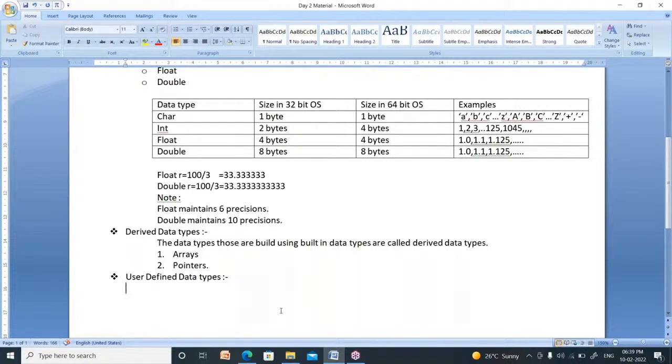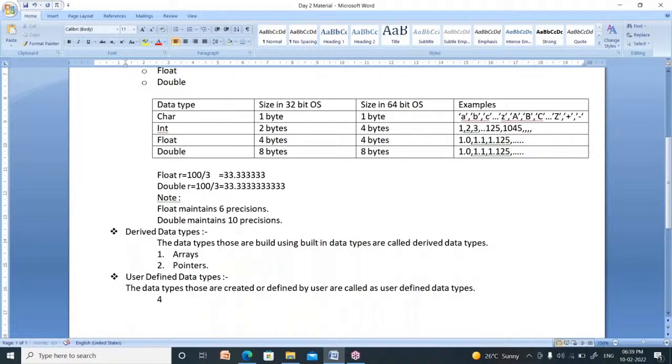If your name is Sita, then you can define a new data type like Sita. The data types created or defined by the user are called user defined data types.